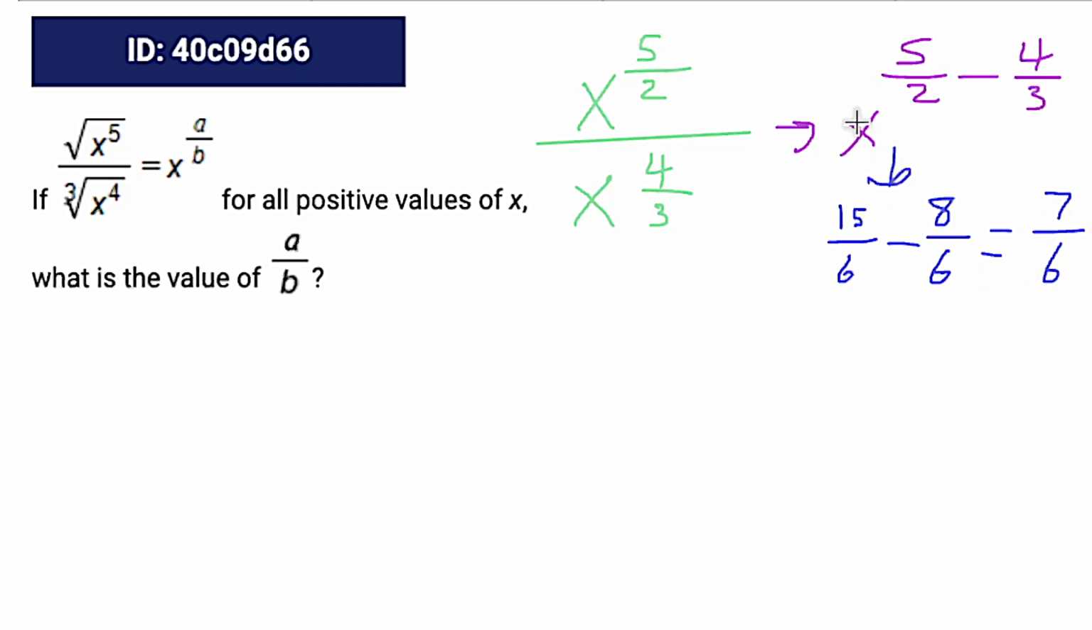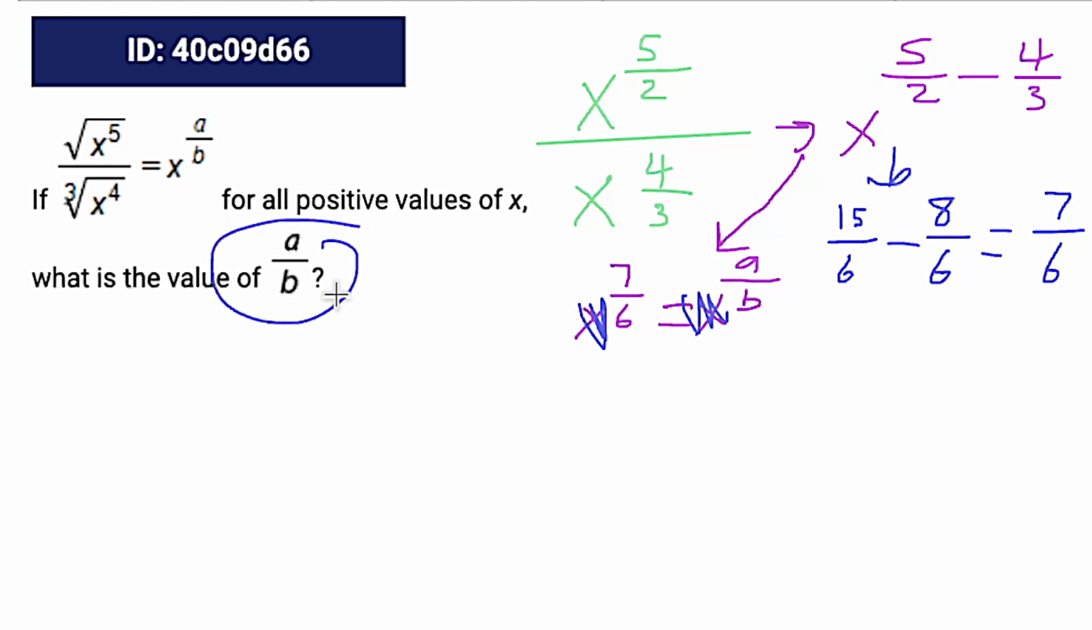And we do have the x here, right? So our final thought here is this has been converted into x to the 7 over 6. And if x to the 7 over 6 equals x to the a over b, we can get rid of our x's. 7 over 6 equals a over b. So that is our answer, 7 over 6.